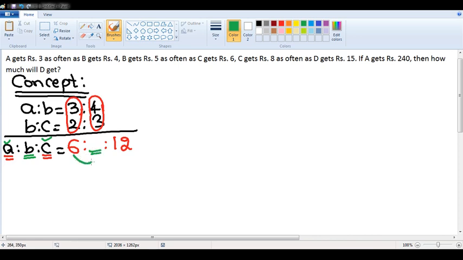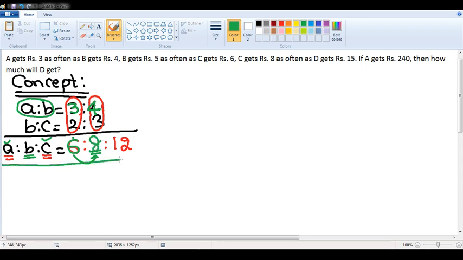Now, observe carefully. This is nothing but A is to B. Compare with the original A is to B. In the original A is to B, what is the A value? 3. Here, what is the A value? 6. 3 is becoming 6. What is the multiplying factor? 2. 3 into 2 is 6. 4 also should be multiplied by the same multiplying factor. 4 into 2 is 8.